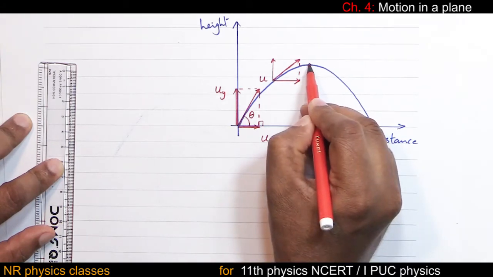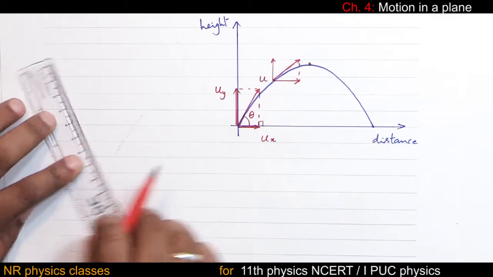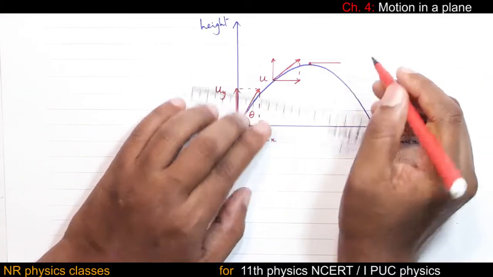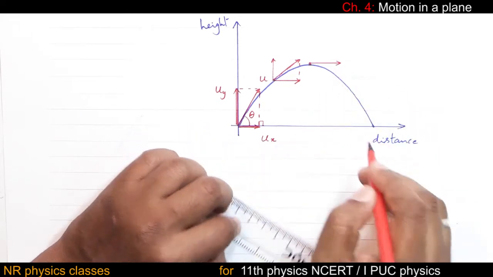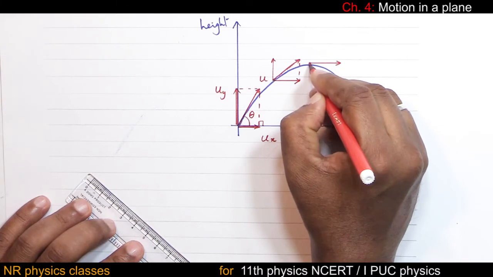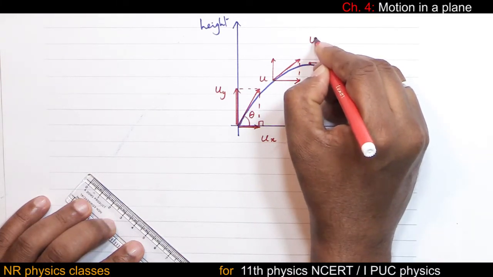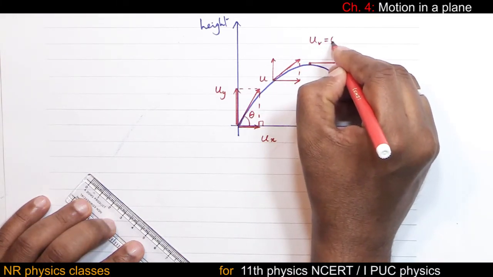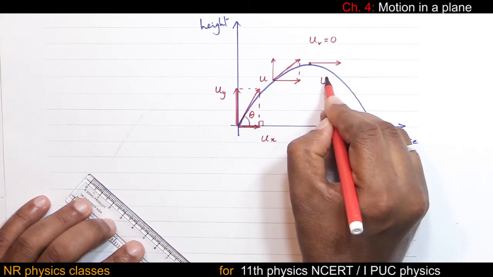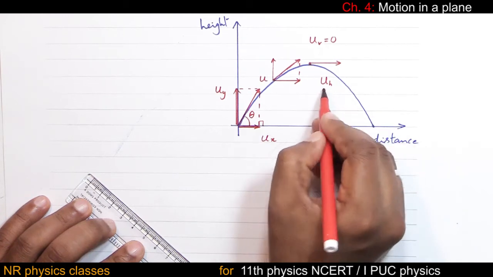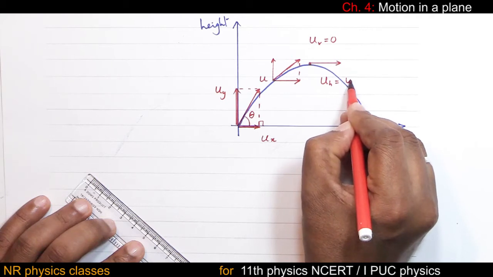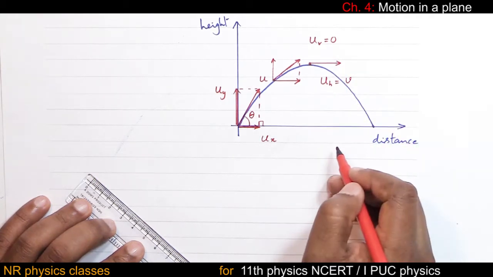Third case, at the highest point. At the highest point, velocity should be along the tangent. This is the velocity. There is no vertical component. So let me write u vertical equal to 0. The horizontal component, u along the horizontal, is equal to the velocity at the highest point.